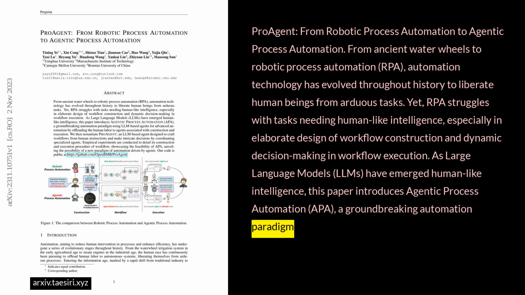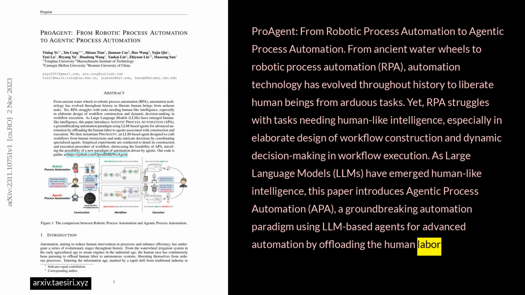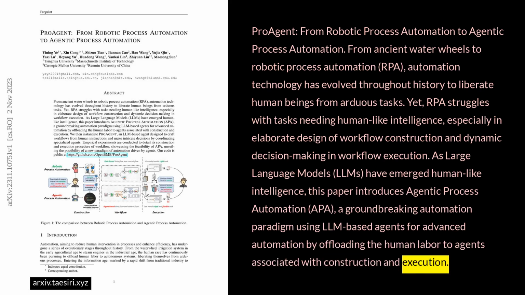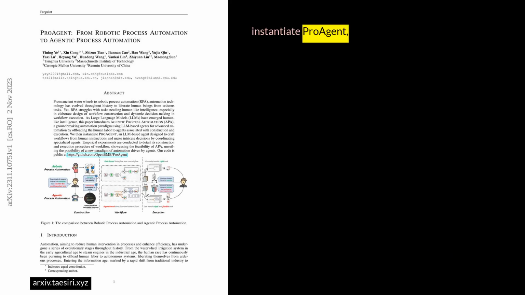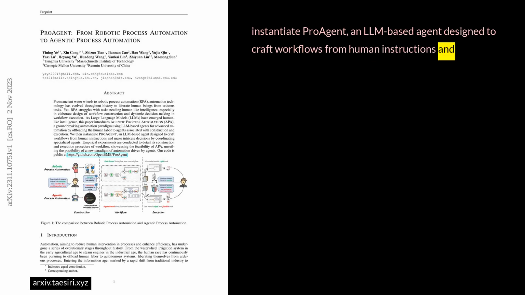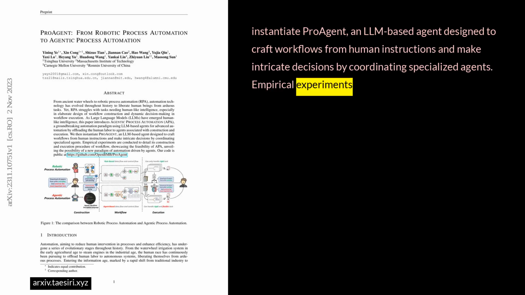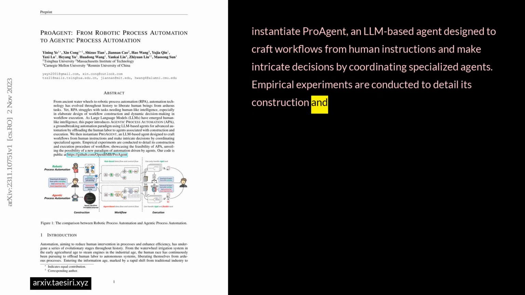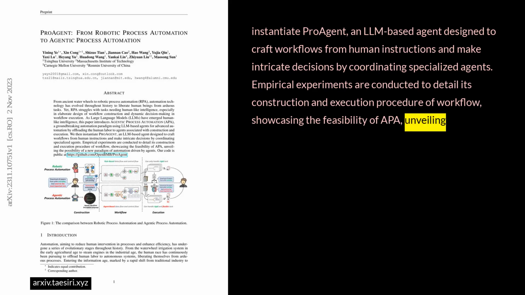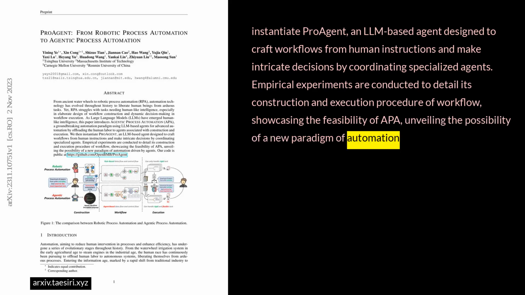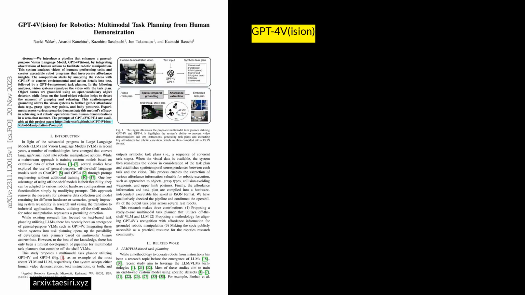groundbreaking automation paradigm using LLM-based agents for advanced automation by offloading the human labor associated with construction and execution to agents. We then instantiate ProAgent, an LLM-based agent designed to craft workflows from human instructions and make intricate decisions by coordinating specialized agents. Empirical experiments are conducted to detail its construction and execution procedure of workflow, showcasing the feasibility of APA, unveiling the possibility of a new paradigm of automation driven by agents. Our code is public at the project's website.